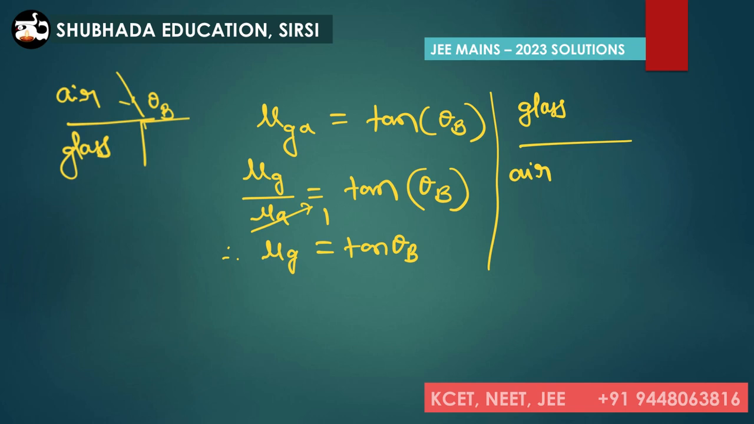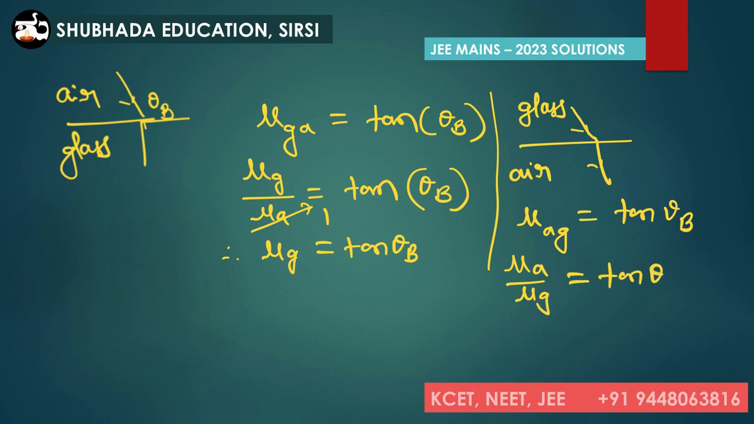Brewster's angle now. The ray of light travels like this, propagating from the glass to air. In this case, the refractive index of the air with respect to glass must be equal to tan theta b. So mu a divided by mu g is equal to tan theta b. Mu a is 1 by mu g, therefore we can write mu g equal to cot of theta b, because reciprocally we need to take.